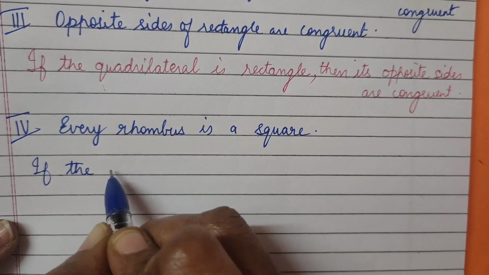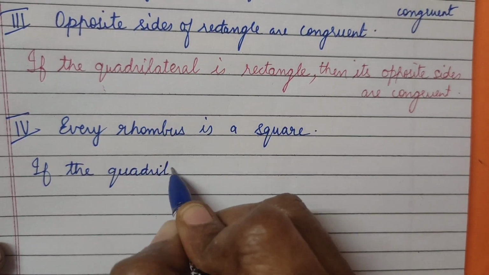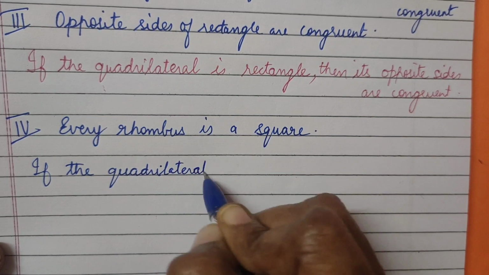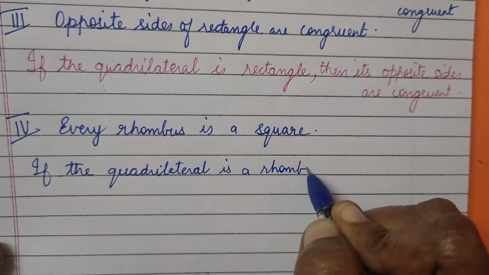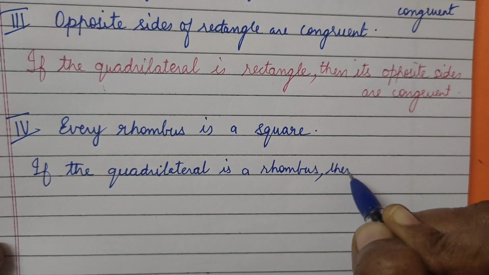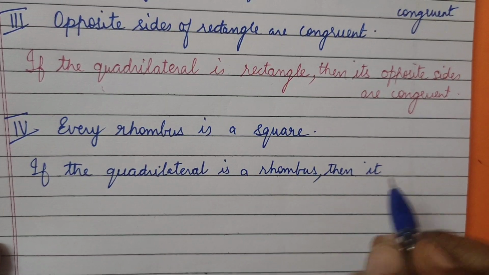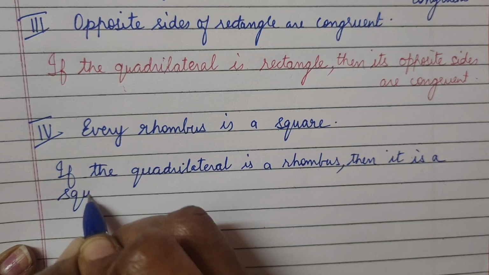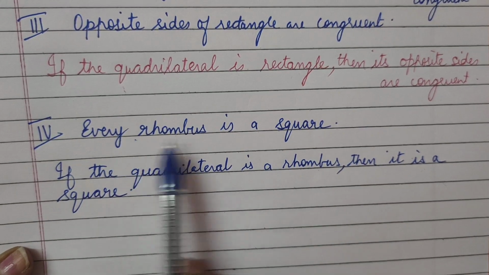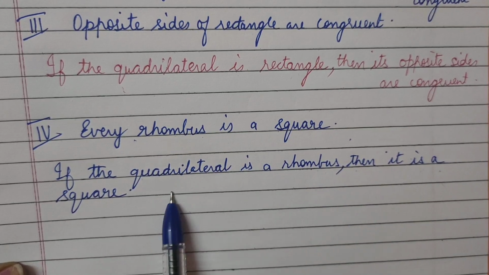If the quadrilateral is a rhombus, then it is a square. Every rhombus is a square. If the quadrilateral is a rhombus, then it is a square.